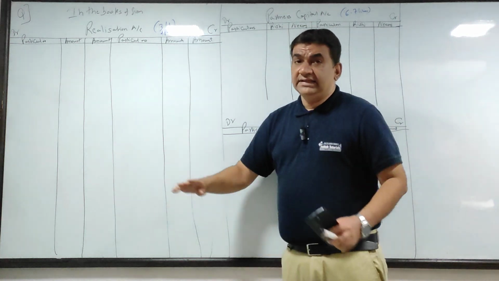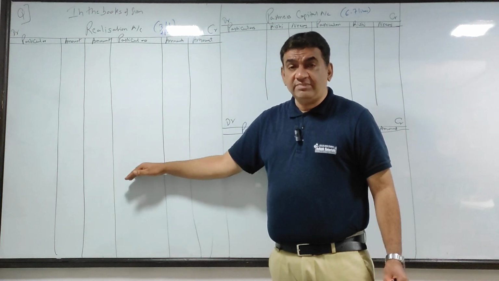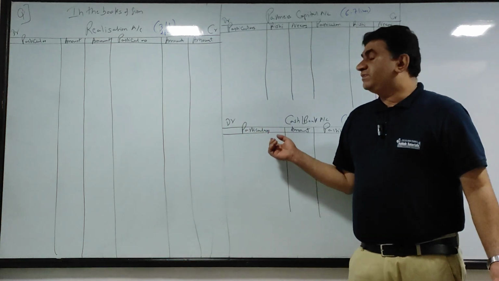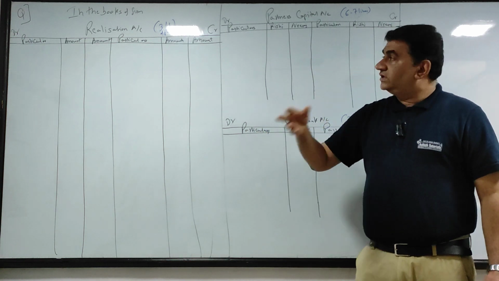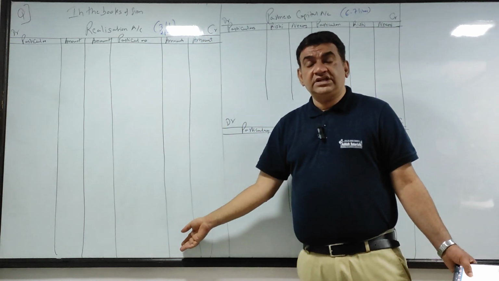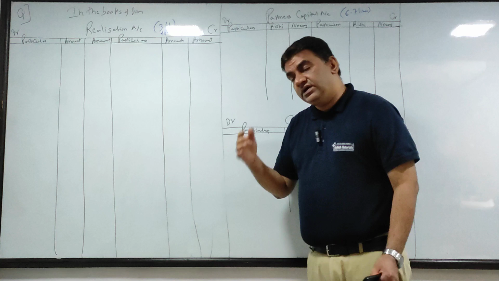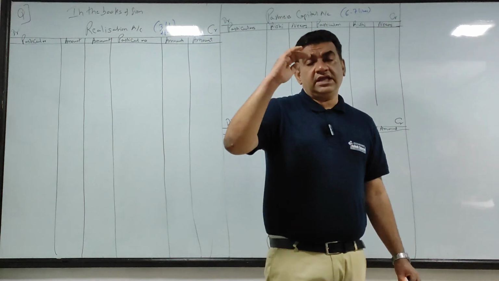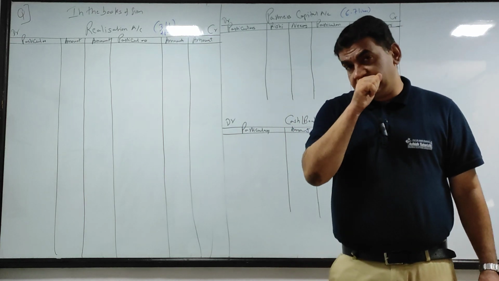So I'll repeat. Realization, if you are taking 75% on the first page, below that take partners' capital, and on the next page cash bank. As I told you, anyway the sum will go in 2 pages. So realization on one page and on the next page capital account and cash bank account. Got it guys? In this sum, no working notes. Working notes will come at a later stage when there is insolvency of partners.